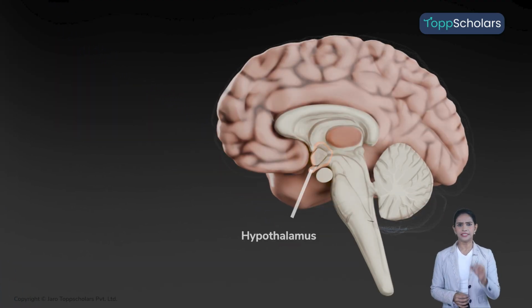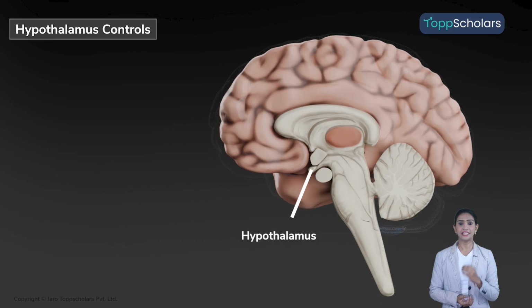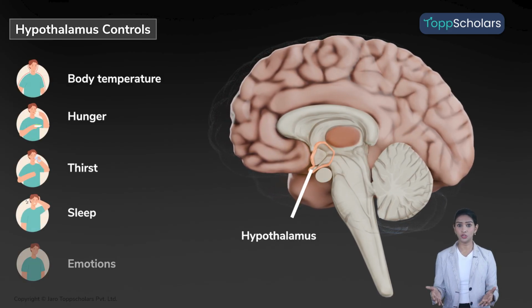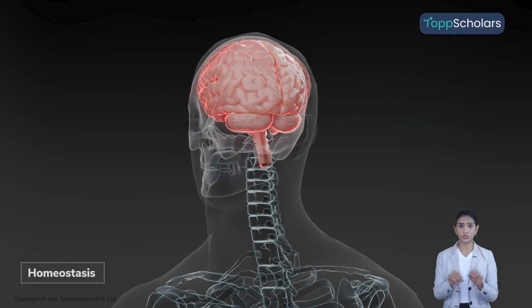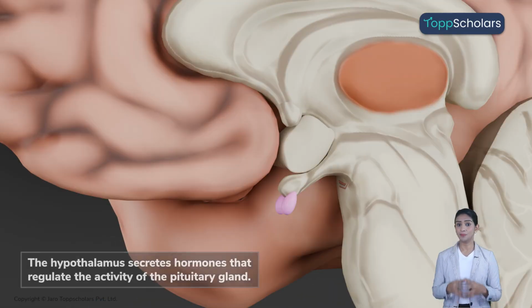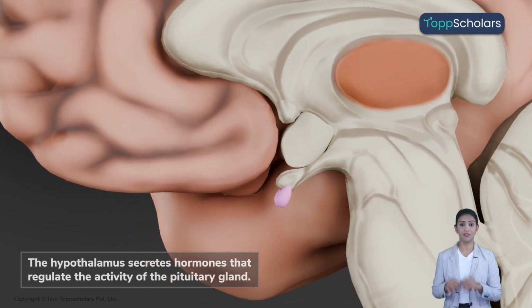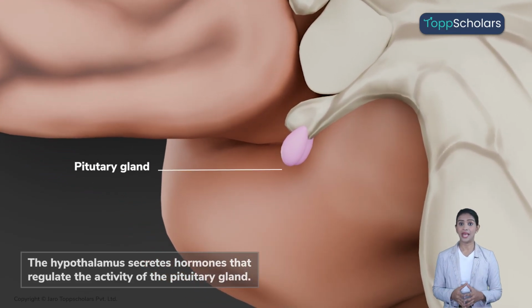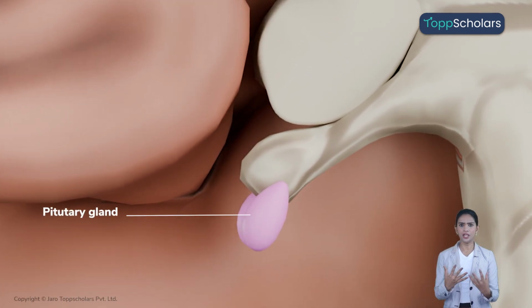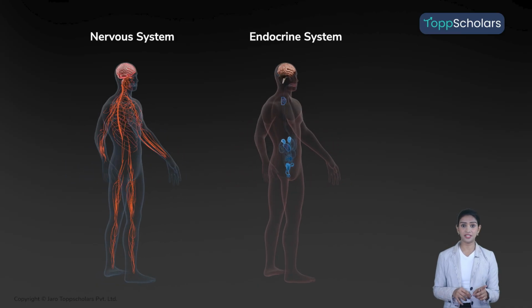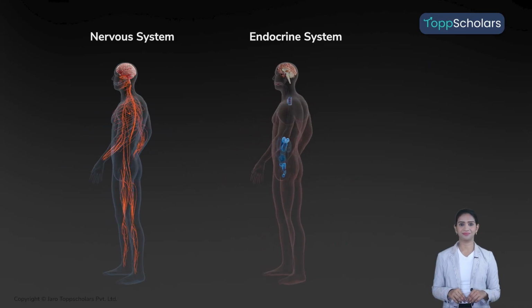The hypothalamus is a small part of the forebrain. It helps regulate body temperature, hunger, thirst, sleep, and emotions, thereby maintaining homeostasis, a stable internal environment in the body. The hypothalamus also has endocrine functions. It secretes hormones that regulate the pituitary gland, thereby controlling the entire hormonal system. Thus, it acts as a link between the nervous system and the endocrine system.